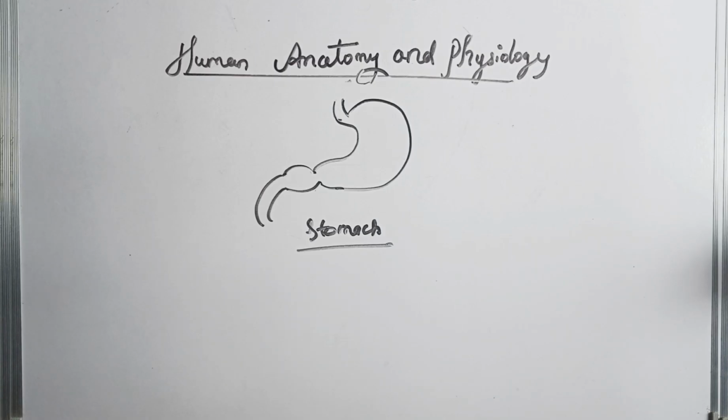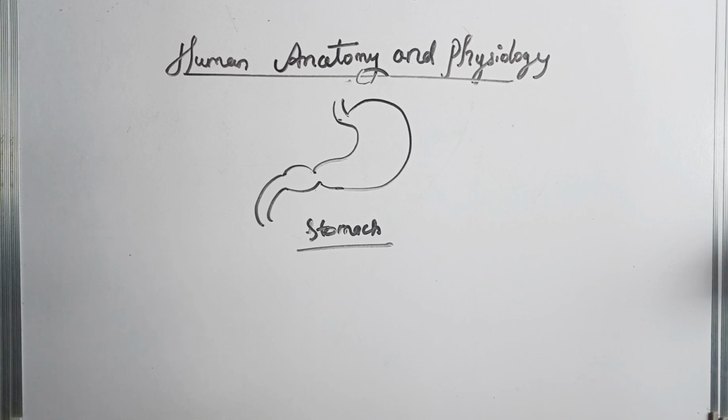Hello students, in human anatomy and physiology we discuss the definitions and the scope of anatomy and physiology. So what is anatomy? Anatomy means the study of the structure of the body, and physiology means the function of the body and how it works.